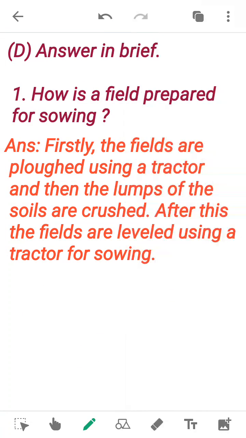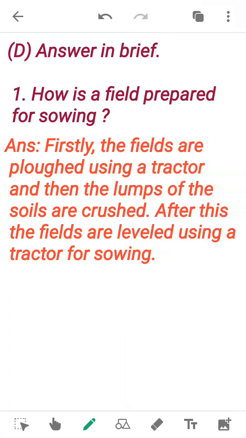The next one is, answer in brief. How is the field prepared for sowing? The answer is, firstly, the fields are plowed using a tractor and the lumps of the soils are crushed. Firstly we do plowing using a tractor. Then the big lumps of soil, they are called lumps of the soil. So lumps of the soils are crushed.